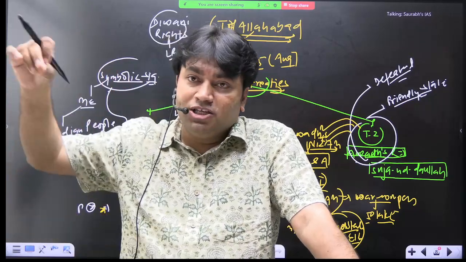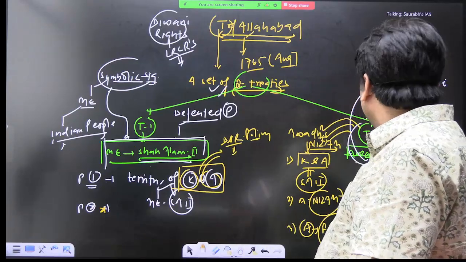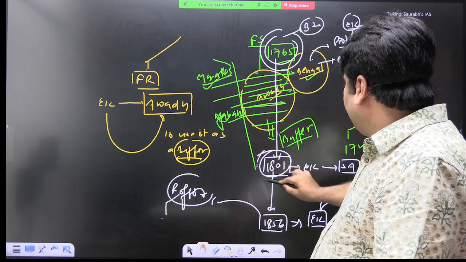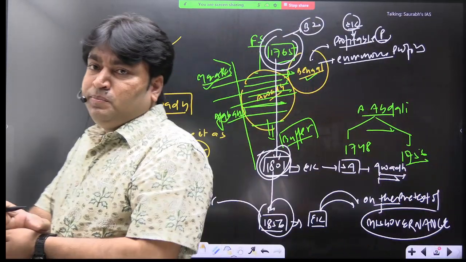Then subsidiary alliance was imposed on it. 1801, mark this year, important for prelims. This is also important for prelims. All this information is important for prelims. ठीक है ना?